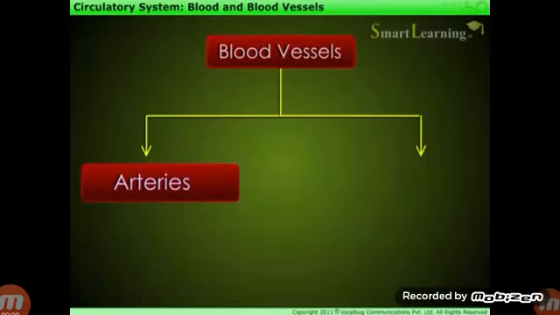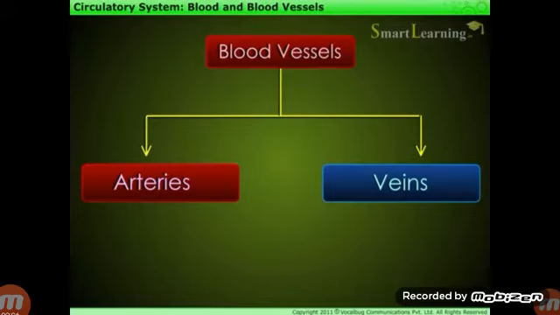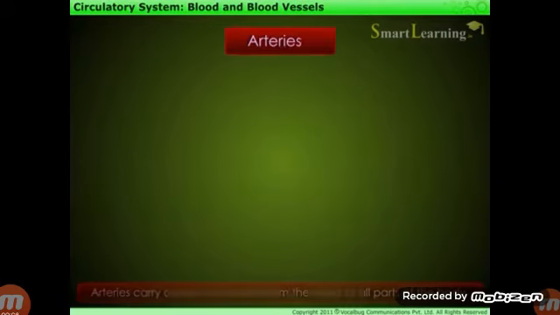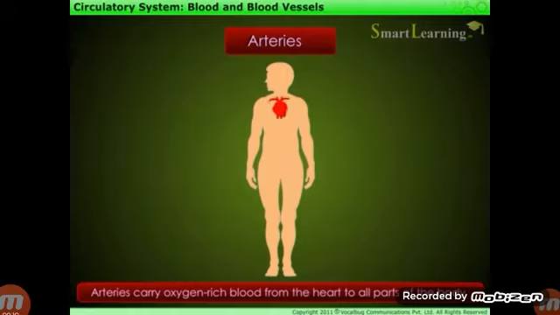The human circulatory system consists of blood vessels and the heart. Blood vessels are of three types: arteries, veins, and capillaries. Arteries carry oxygen rich blood from the heart to all parts of the body.